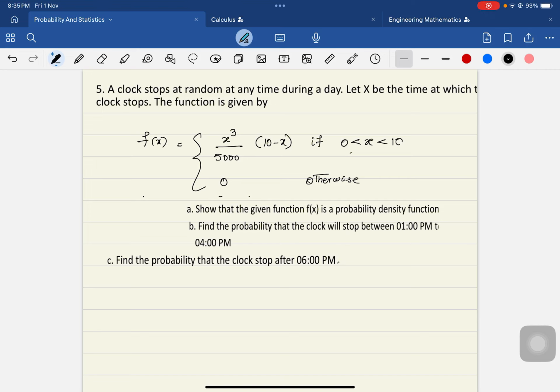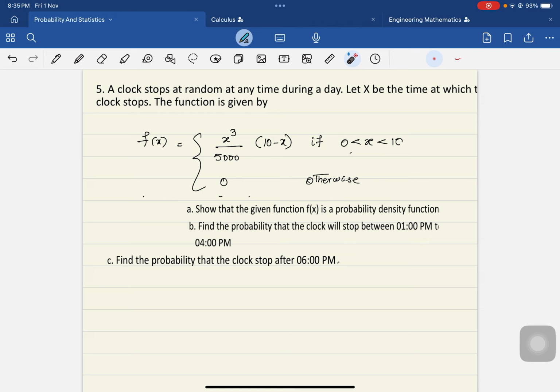Welcome to the class, my dear students, and we are doing some more important and interesting problems on continuous probability distribution. Let us read this question. A clock stops at random at any time during a day. So let x be the time at which the clock stops. So the random variable is the time at which the clock stops.